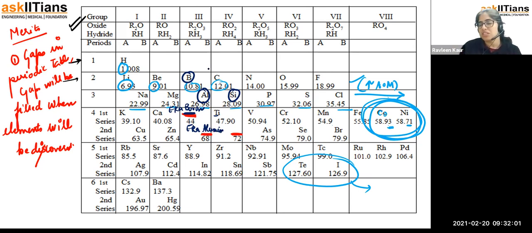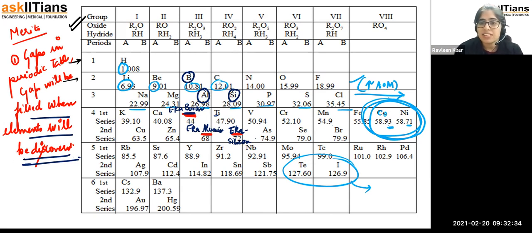After that, which element is coming? Aluminium is coming first. Then which element? Silicon is coming first. So the name was given on the basis of their preceding element, and it was called Eka silicon. So we get the idea that there were three gaps left by him in the periodic table, and he gave the names Eka boron, Eka aluminium, and Eka silicon. So gaps were left in the periodic table, and they will be filled when these elements are discovered.